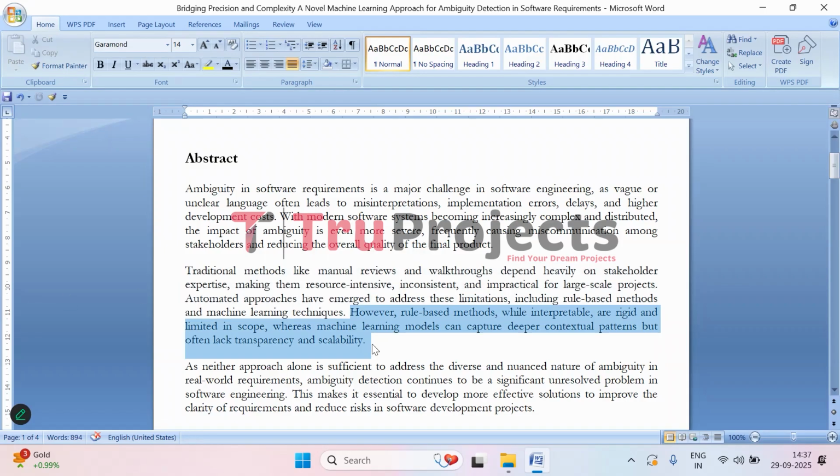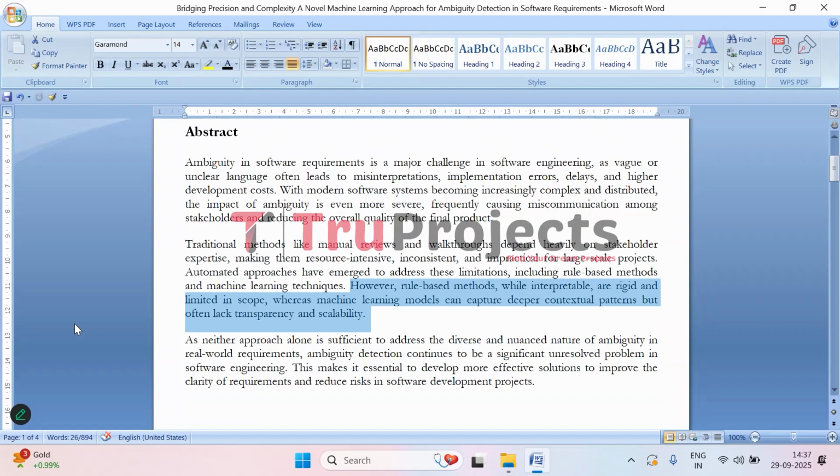To solve this, automated methods have been developed. Rule-based systems look for specific words or patterns in requirements, making them easy to understand. But they can miss more subtle issues. On the other hand, machine learning models can identify complex patterns and context, catching ambiguities that rules might overlook. However, these models can be harder to interpret and may not scale easily for very large projects.